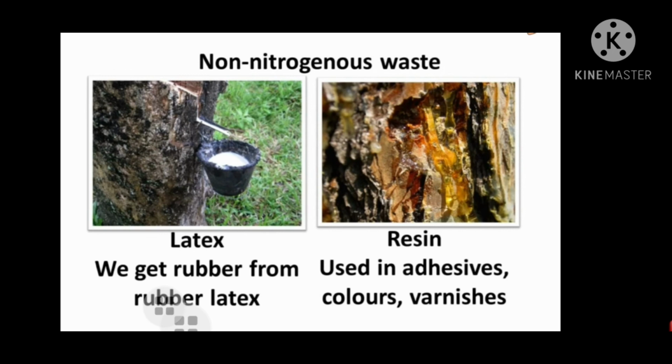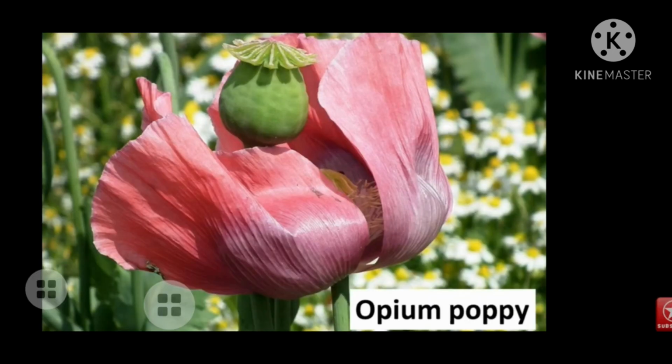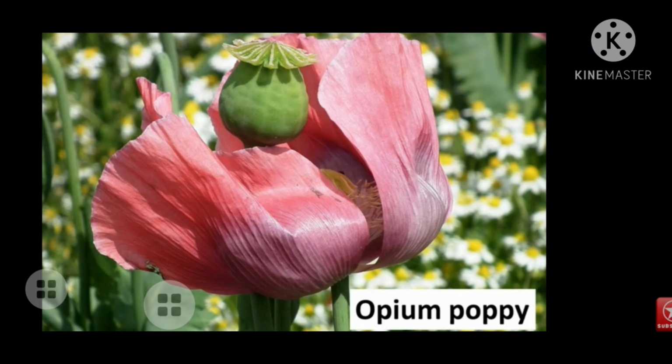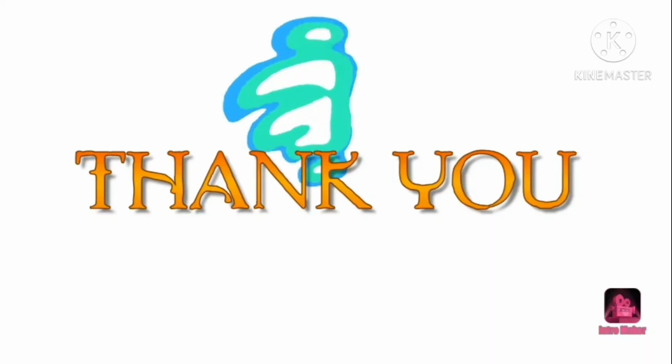And these are mainly deposited in the bark of the plant. So that's why bark is also a part of the waste product. Next, this is the opium poppy, the flower from which morphine is obtained and which is generally used as a sedative drug. So I think whatever topic was discussed in this video should be clear to you. Okay, thank you.